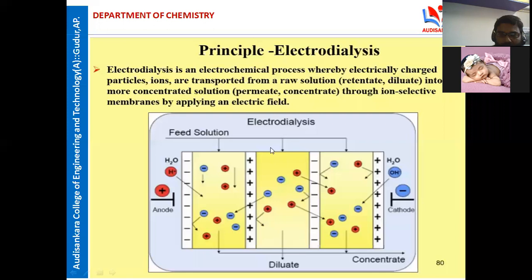Coming to the working model, it is the same thing. First, you take the saline water into the chamber. There are 3 chambers. In the middle chamber, you arrange many membranes, hundreds of membranes. The water is filtered, but strong electrodes are required on both sides. The charged particles are attracted by the electrodes. That is the important thing. First saline water is required, then ion selective membranes, and strong electrodes with an external electric field. Thus 4 things are required for electrodialysis.